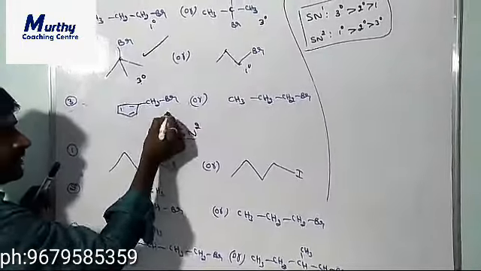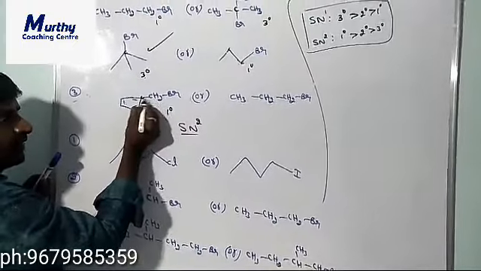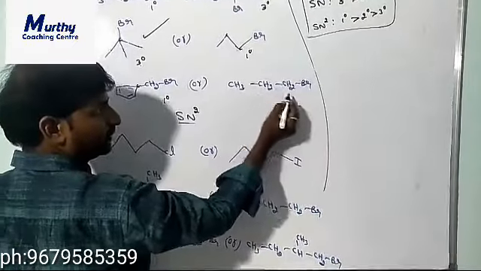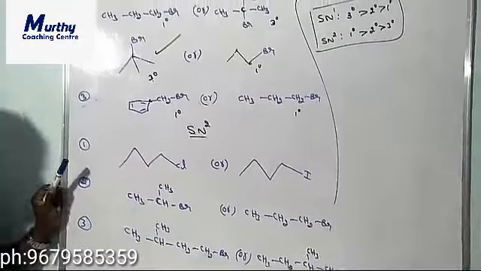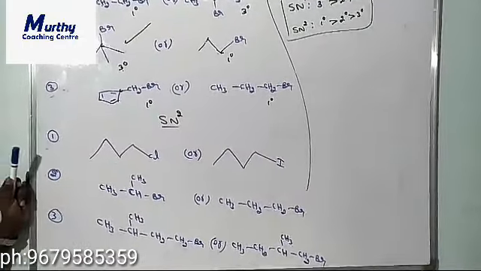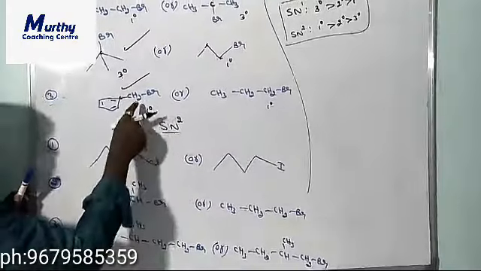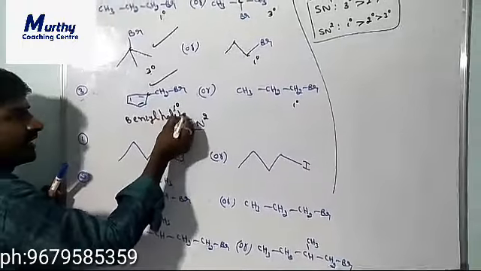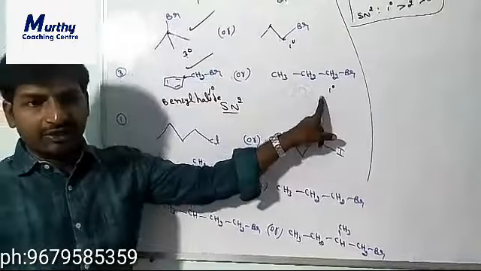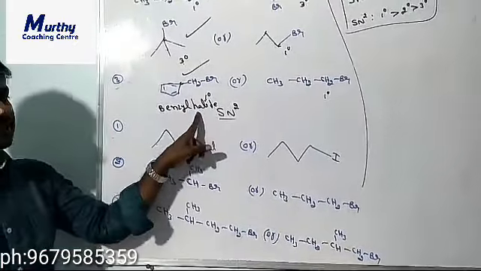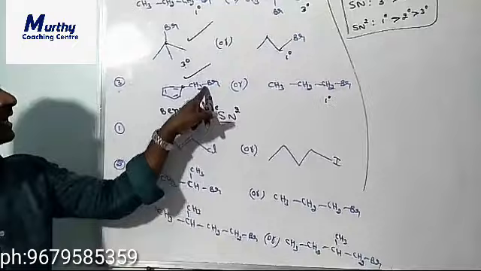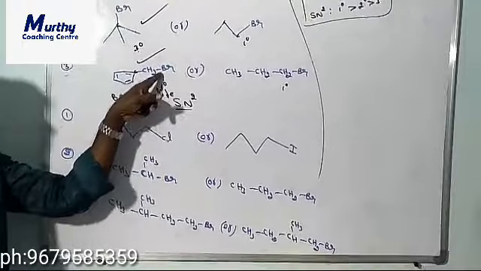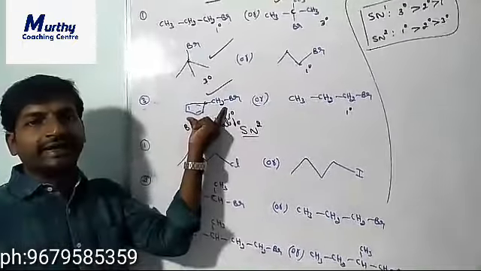Next to this one. This one is primary, because this carbon is directly attached to only one carbon. And this one is also primary, because this carbon is directly attached to only one carbon. Both are primary, so which one is more reactive? Now we have to decide. This structure is more reactive because it is a benzyl halide. In the SN1 reaction, the benzyl halide is more reactive because it can form the benzyl carbocation intermediate.